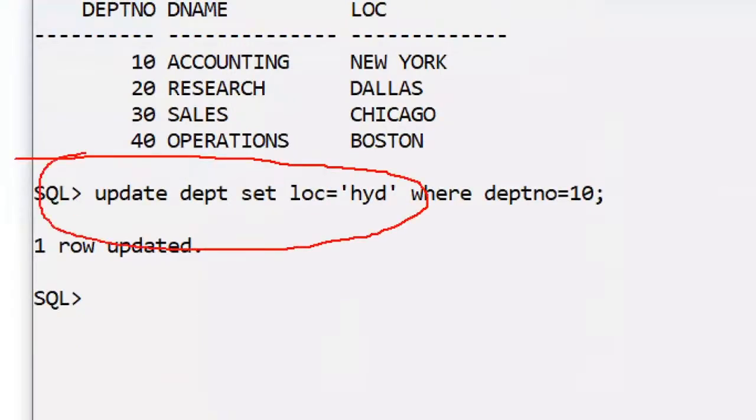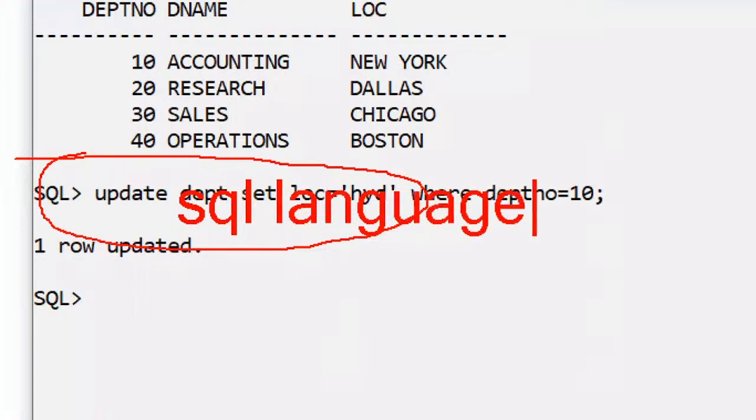In the future you will learn courses like Oracle and SQL Server. That is called an SQL command. These are called the SQL language. One line of coding is there. This is a non-procedural language. Variables are not there, loops are not there, conditions like if and case are not there. Very easy, non-procedural language. One or two or three lines of coding is there. Simple.